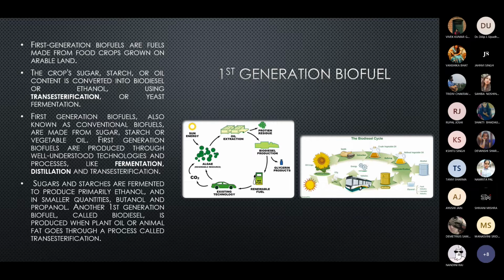What happens is sugar and starches are fermented to produce primarily ethanol, and in smaller quantities, butanol and propanol. Biodiesel is also a first generation biofuel and is produced when plant oil or animal fat goes through transesterification. The second generation comes when we obtain our biofuel from non-arable lands and non-edible food sources. And the third generation comes from algal fields.